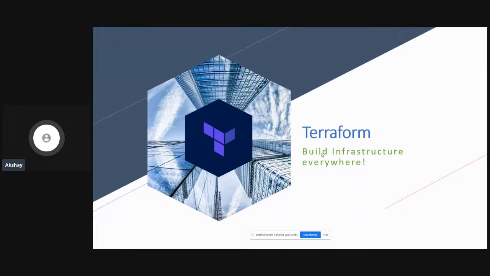So Terraform is an infrastructure as code based tool that is used to create infrastructure across cloud based platforms. That's the reason why in all of these slides you'll see a lot of building related pictures, because we are going to build an infrastructure.